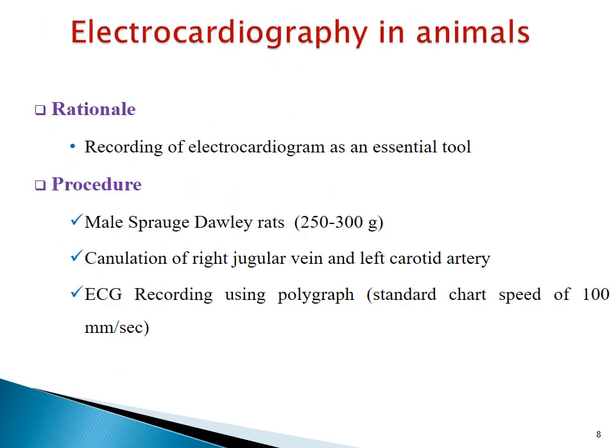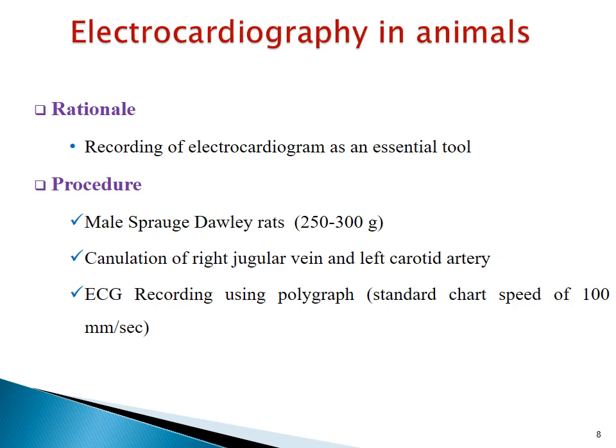Rationale behind the method electrocardiography in animals is recording of electrocardiogram is an essential tool in the evaluation of antiarrhythmic drugs. Based on this principle, the method is carried out. The male SD rats weighing 250 to 300 gram are selected and they are anesthetized by a suitable anesthetic, probably ketamine. Right jugular vein is cannulated for injection while left carotid artery is cannulated for recording of blood pressure.